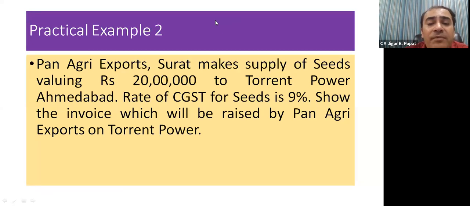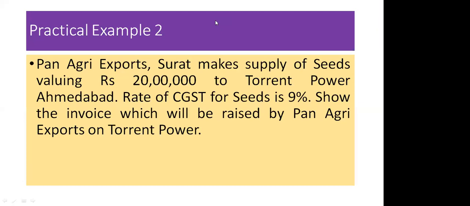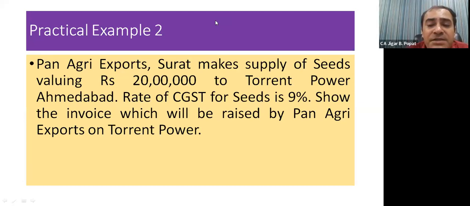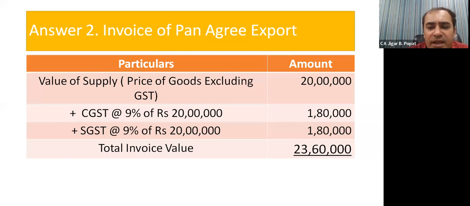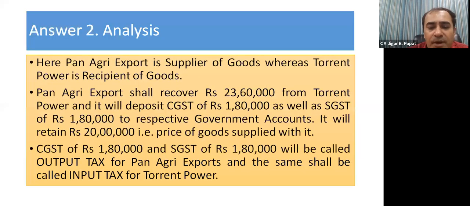But then for Torrent Power, friends, will it be called output tax or input tax? It will be called input tax. Friends, for Torrent Power, it is input tax because this is purchase of Torrent Power. And so it is inward supply for Torrent Power, and so it will be called input tax. Excellent job. So I think I have just solved that particular case. And now it's only the formal answer.